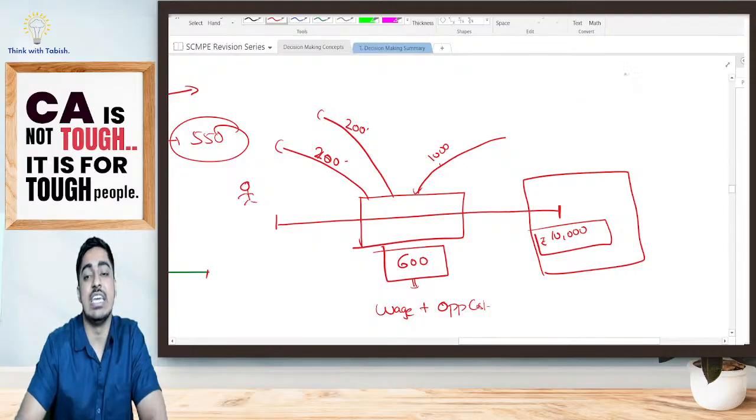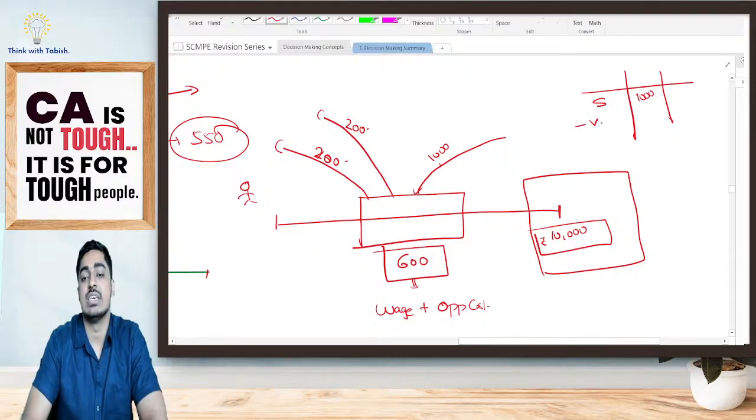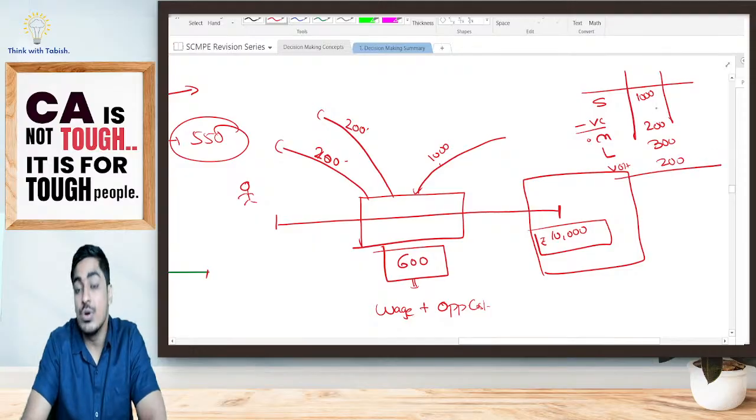In books, if you calculate, what is it going to show? Books will show you selling price is 1000. In variable cost, material it will show you 200, labor it will show you 300, variable overhead it will show you 200. That means in books it will show you a contribution of 300 rupees.